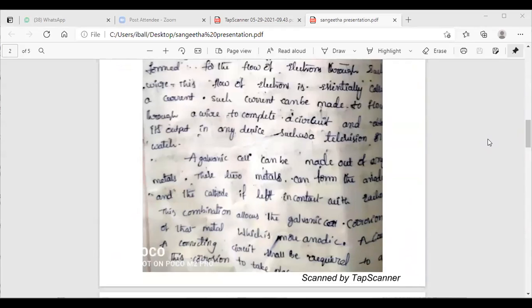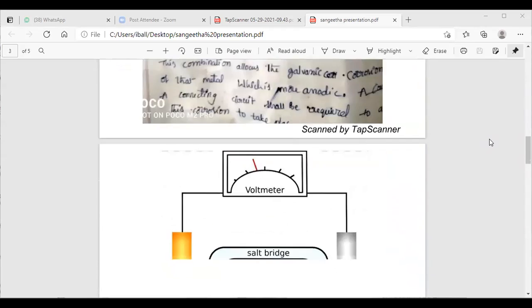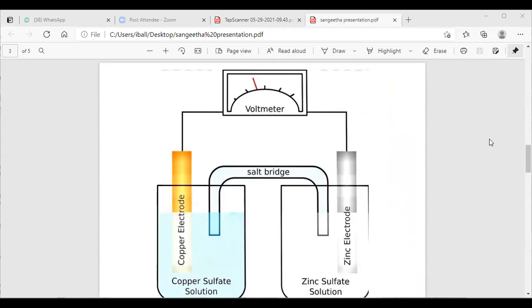The working of a galvanic cell is quite similar. It involves a chemical reaction that makes electric energy available as the end result during a redox reaction. A galvanic cell converts chemical energy into electrical energy.